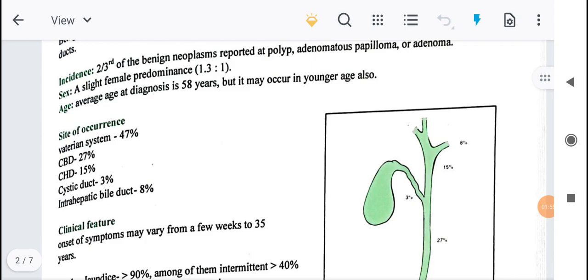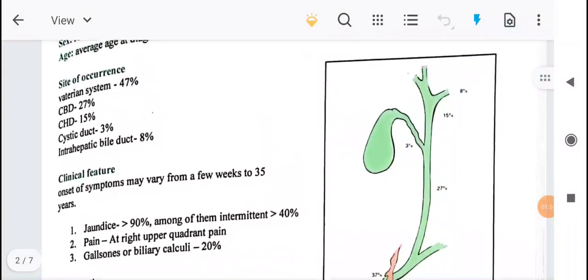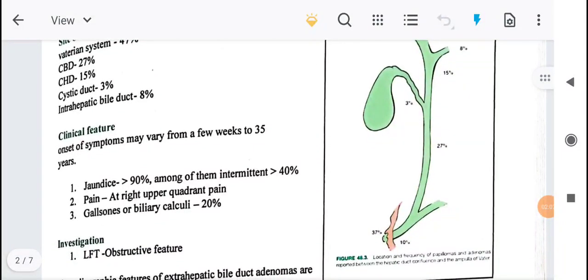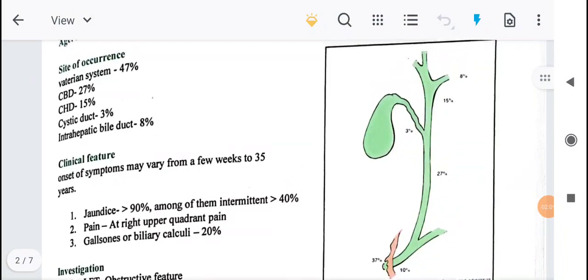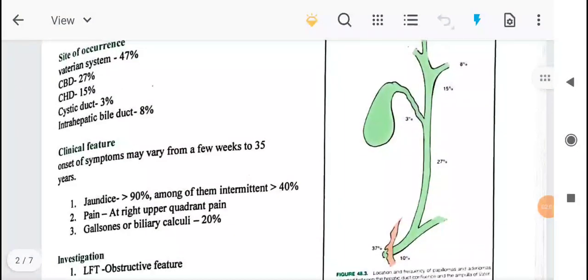So what is the site of occurrence? We can also see this picture. The Vaterian system is 47%. The ampulla of Vater is called the Vaterian system. Altogether, the 10% and 37% make 47%. Altogether, the Vaterian system consists of 47%. We can follow the picture. Now, the common bile duct is 27%, common hepatic duct 15%, and cystic duct.